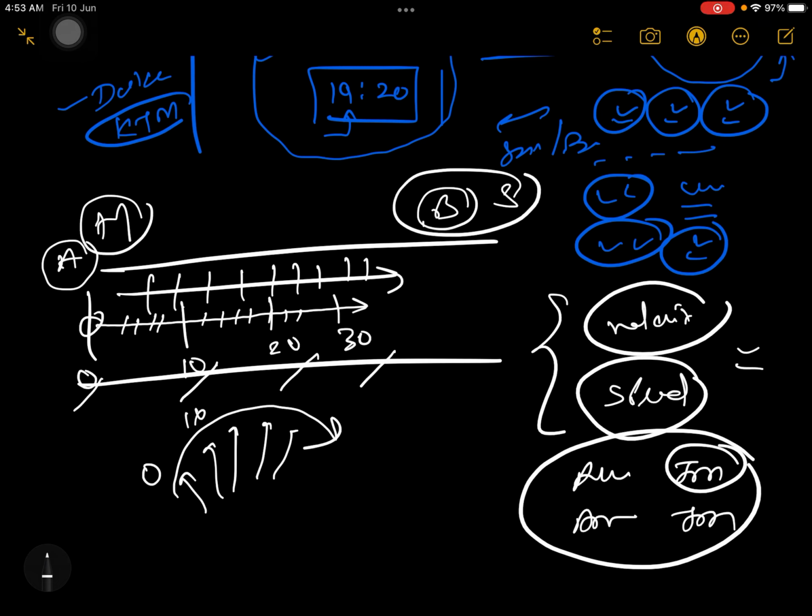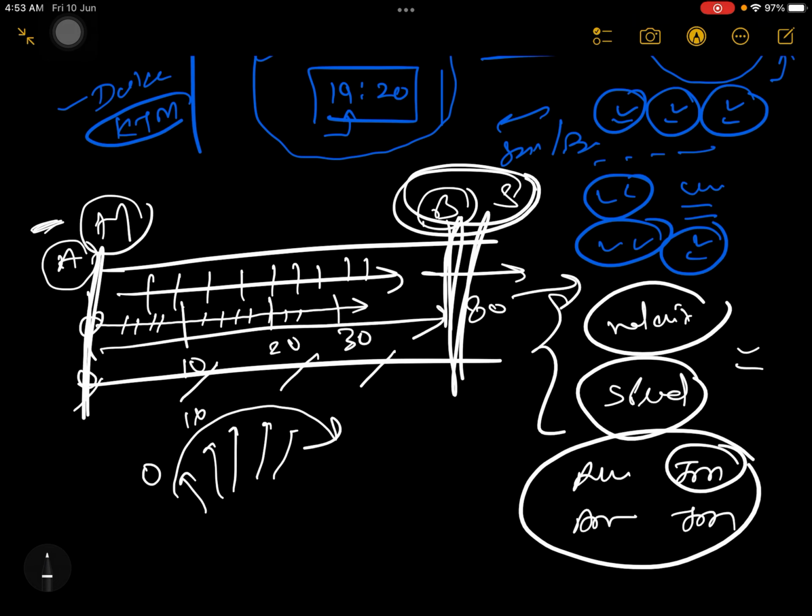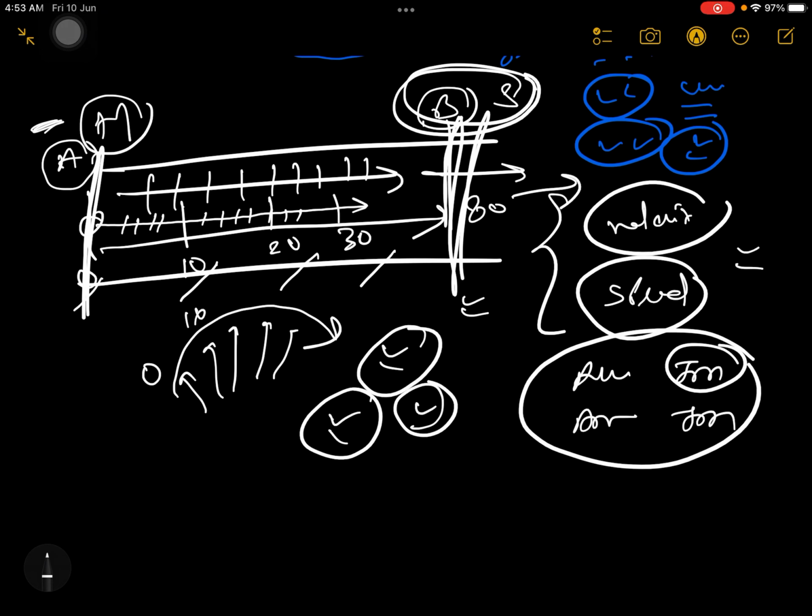So if I ask, when you are reaching from point A to point B, exactly here, maybe you will cross this point with 80 meter per second. But I will analyze your journey only from point A to point B. After that I will not analyze. So in point A to point B, if I ask what was your speed, with how much speed you have come to this point, you will say, sir, actually my speed was changing continuously. I was not coming with a constant speed. In that case I will ask you, okay, then tell me what was your average speed.